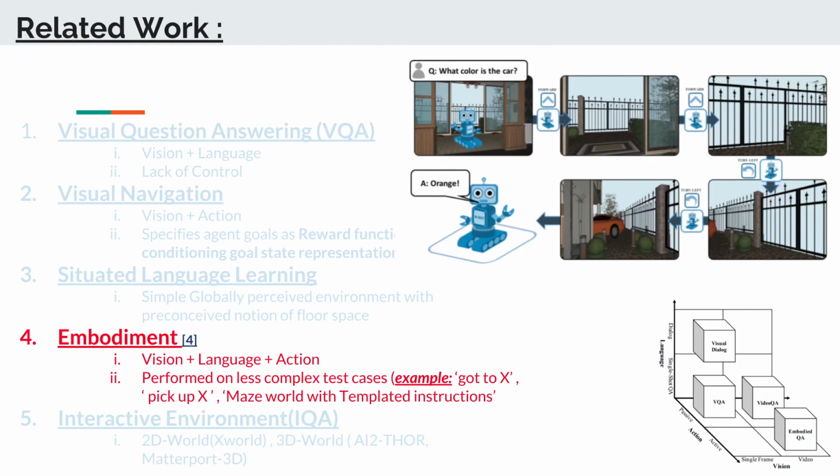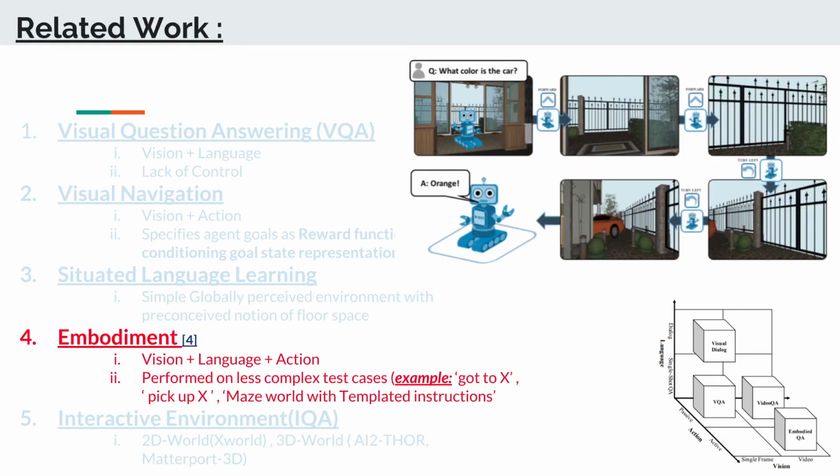If you can see the image, the robot is posed a question of what color the car is, for which the robot has to navigate through the environment following a set of actions, and then had to find the car, for which it had to perform a certain set of planning actions, and later had to come up with the answer that the car is of orange color.